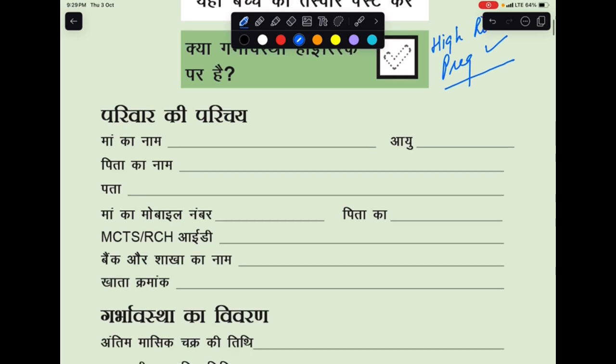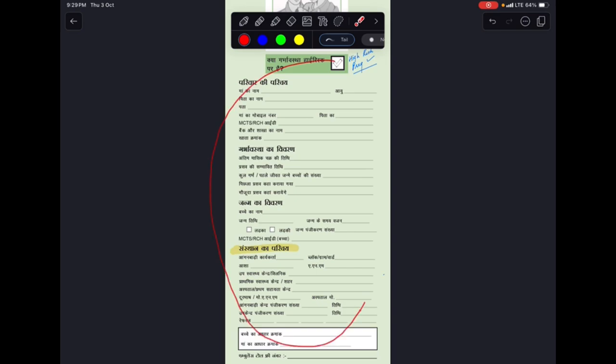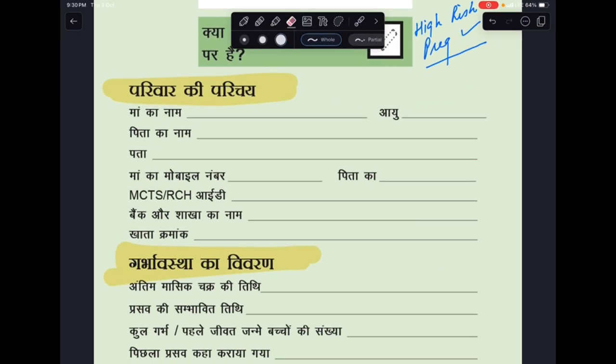All right. Moving on to the next, so this is the first page. As you can see, what we are seeing here are 3 or 4 headers. These headers are family identification, then we have pregnancy records, then we have birth records, and then we have institutional identification. So these are the 4 or 5 headers. Then the first and foremost is family identification. In this, what is the data that needs to be filled?